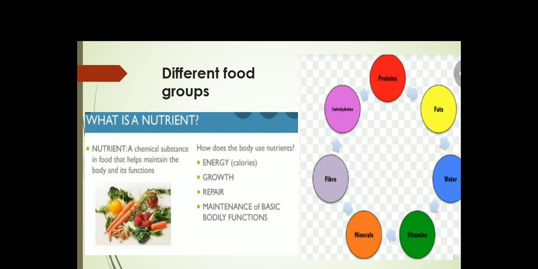Okay children, there are different nutrients present in our food. On the basis of this, the food can be divided into different groups.